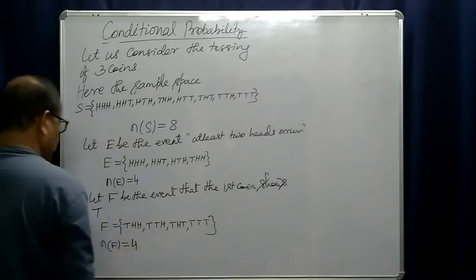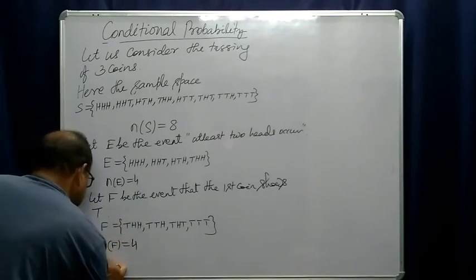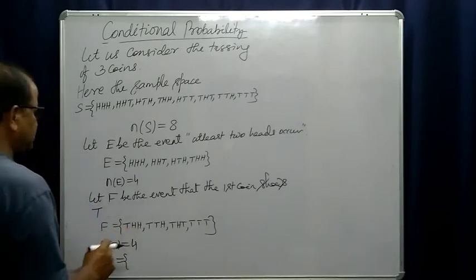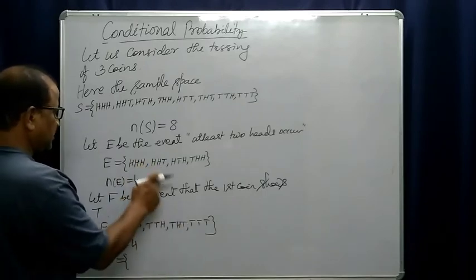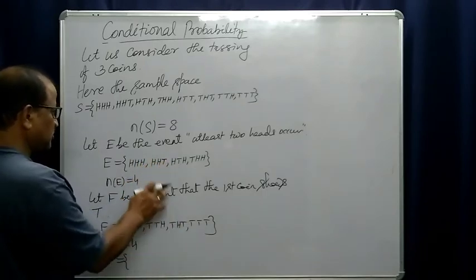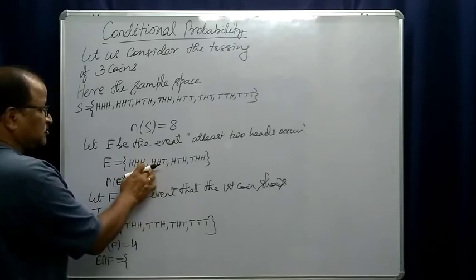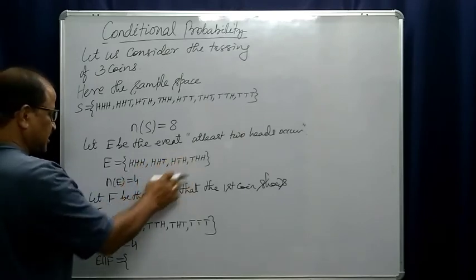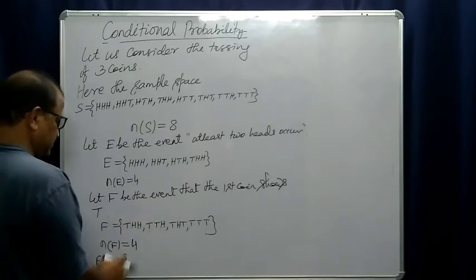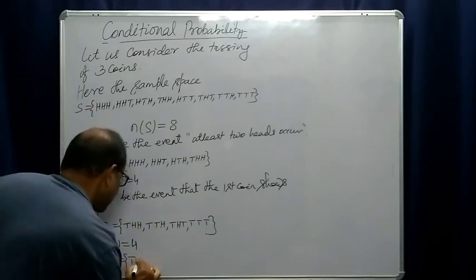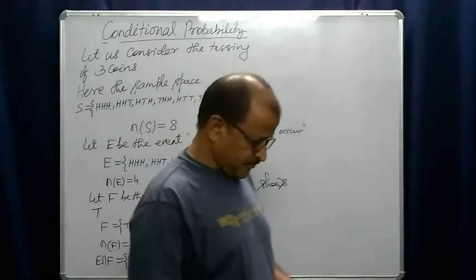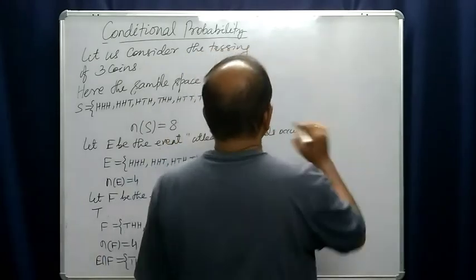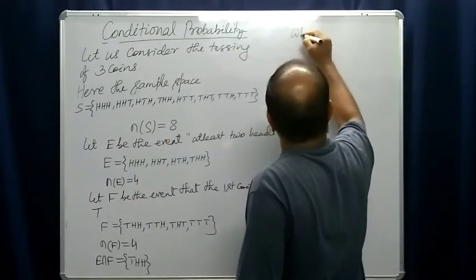Now what is E intersection F? Let us calculate. What are the common elements? Head, head, head is not there. Head, head, tail is also not there because the first coin shows head. This is not there, but this is there: the first coin is tail, then head, head. This is E intersection F.